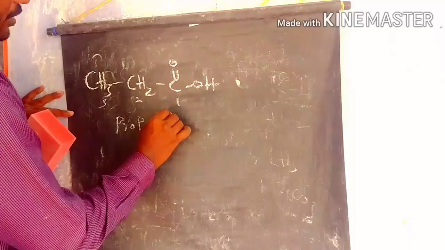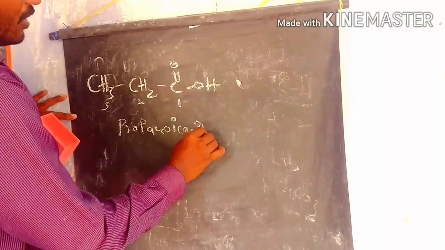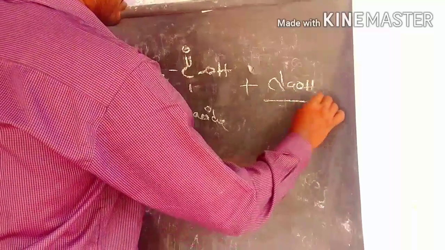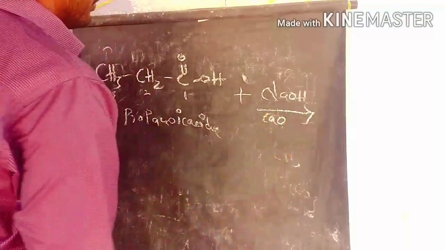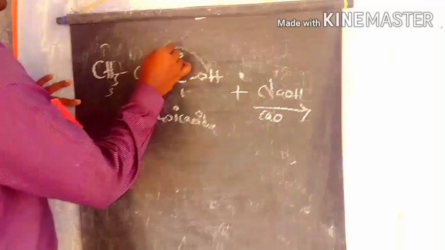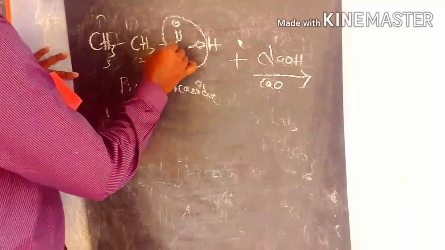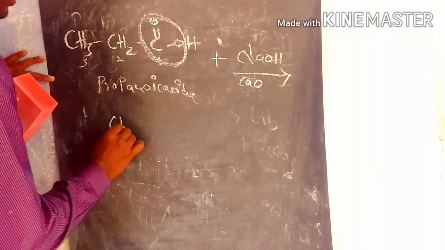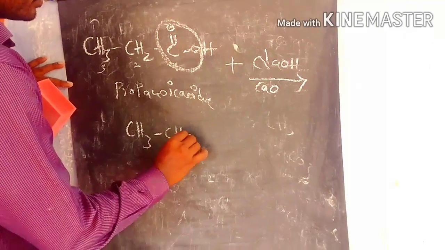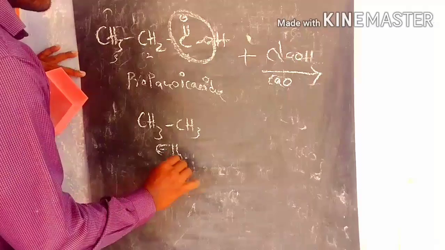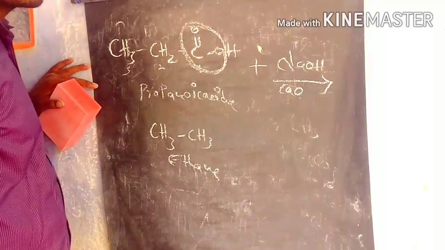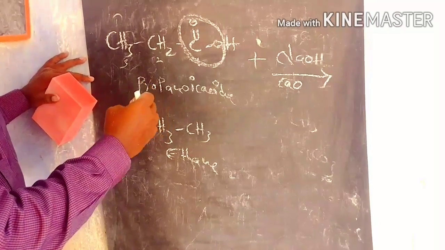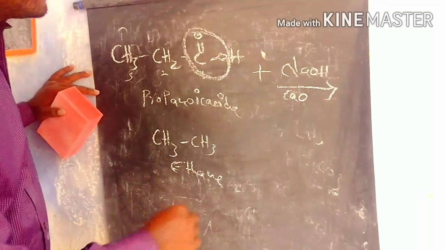propanoic acid. So this propanoic acid is involved in the decarboxylation process in the presence of the base sodium hydroxide and calcium oxide. So what happens? The propanoic acid has 3 carbons, and we lose carbon dioxide from it. Finally we get the product CH3CH3, ethane. So in this process we always lose one carbon from the starting material. That's why we call this reaction a degradation reaction.